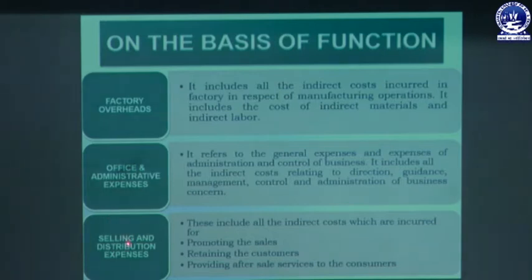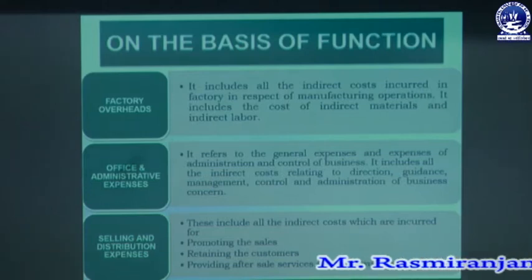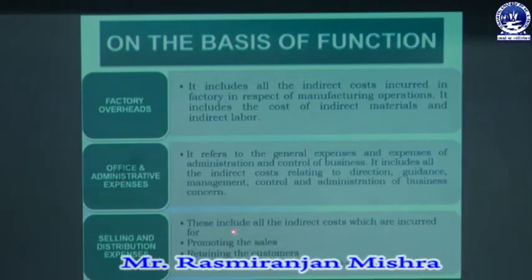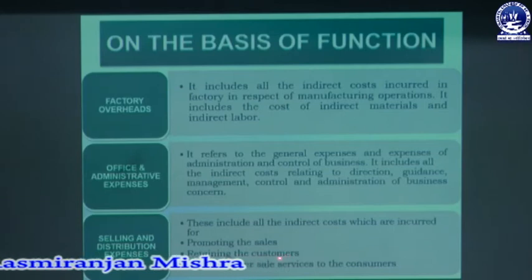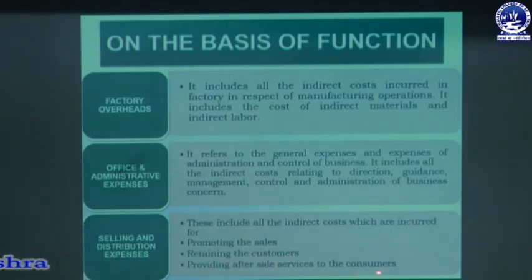Then the next one is selling and distribution expenses. This includes all indirect costs which are incurred for promoting sales, retaining the customer, and providing after-sale service to the consumers. Selling and distribution overhead is also one type of indirect cost. The cost incurred for promoting sales, that means advertising or sales promotion activities made for promoting the sales of the organization, comes under selling overhead.